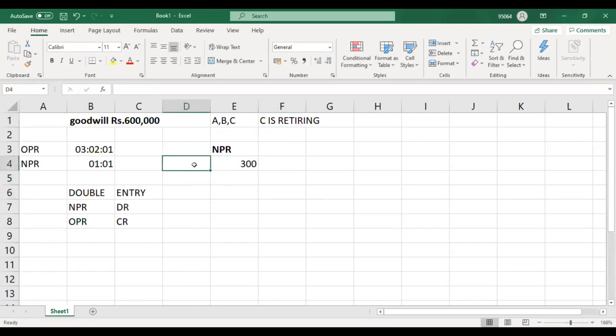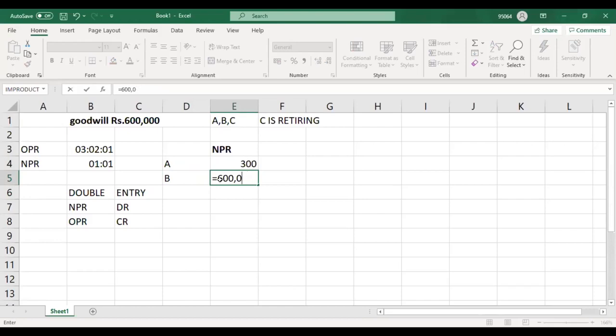So this is what you do for A. And then B. B, what do you do? 600,000, and then divide by 2.